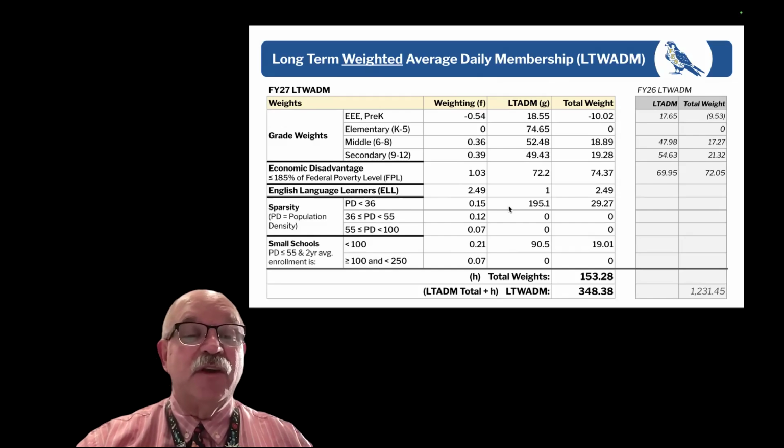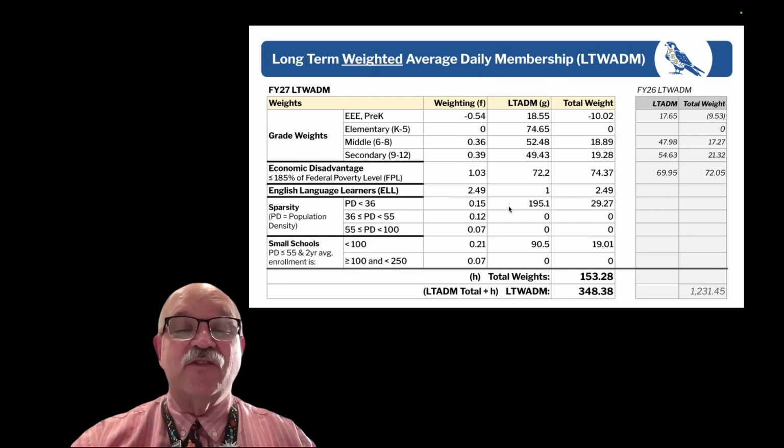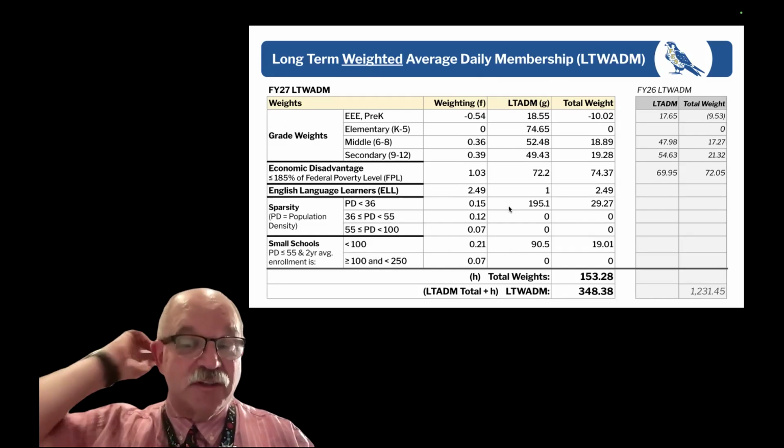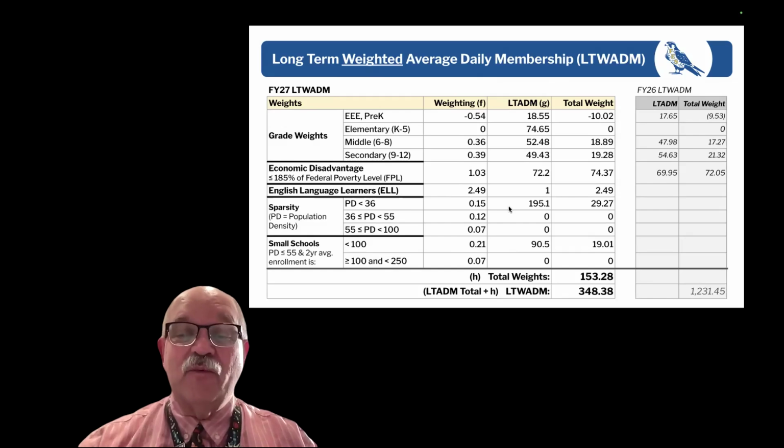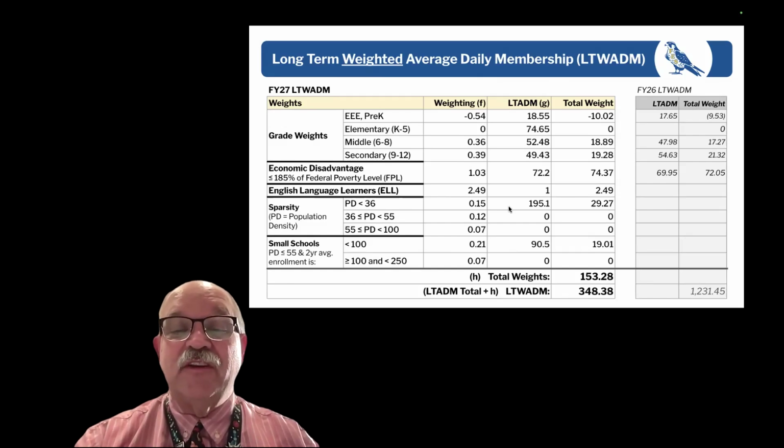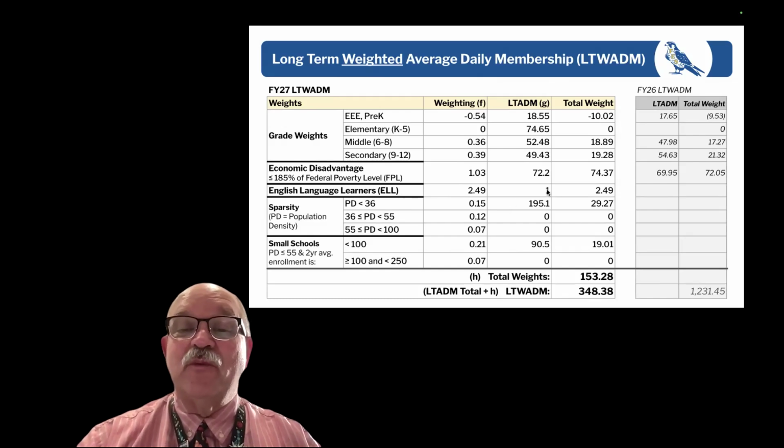And then because we have a population density of less than 36, we get an extra 0.15 for each one of our students, which results in an additional 29.27 weight. And then our small schools, we get 0.21 extra because we are less than 100 students, which is an additional 19.01 students.